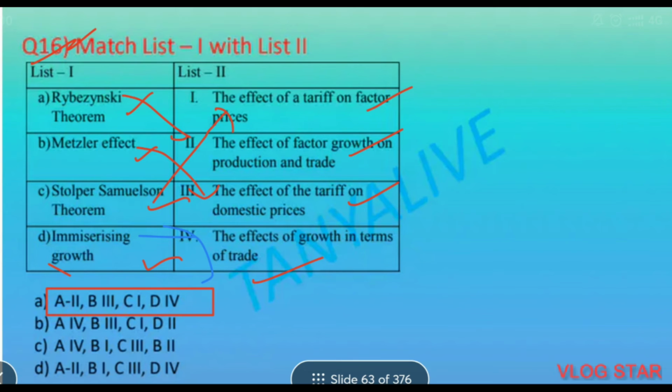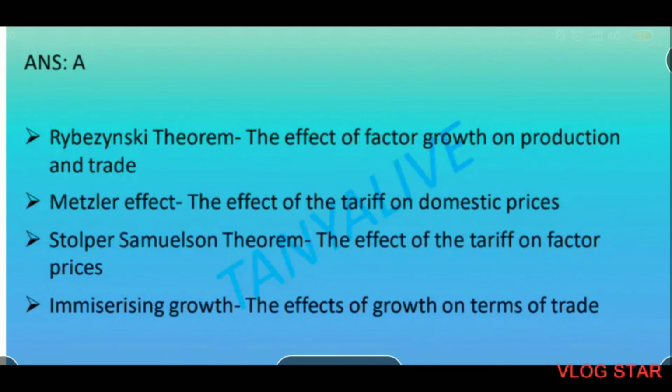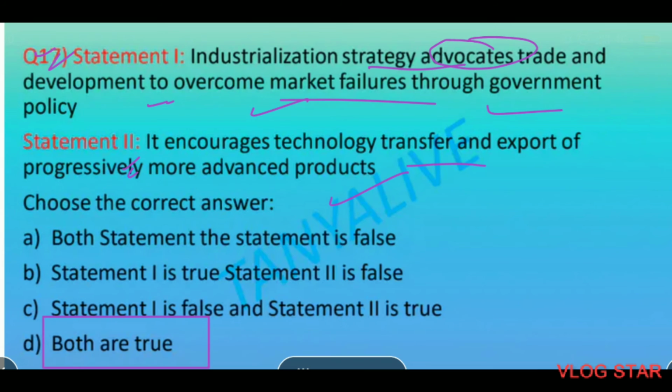Match the following. First one, Rybczynski theorem, the effect of factor growth on production and trade. Metzler effect, the effect of the tariff on domestic prices. Stolper-Samuelson theorem, the effect of the tariff on factor prices. So Metzler is on domestic prices, and Stolper-Samuelson is on factor prices. In immiserizing growth, the effects of growth on terms of trade.